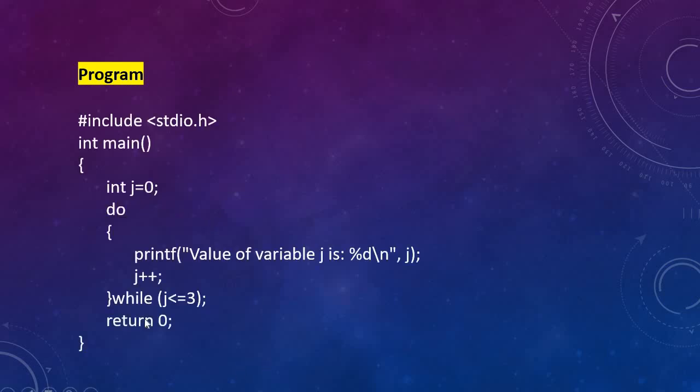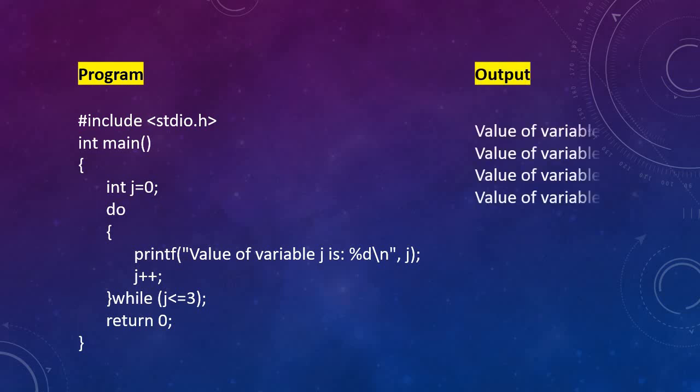Here I have initialized. See, in do while also we have all the 3 steps. First, j is the looping variable. So we are initializing j is equal to 0. We have the condition checking, and this is an increment loop. So I am incrementing the j by 1. That means j plus plus, j is equal to j plus 1. Okay. First do. So the control will execute the printf value of j is, we are printing the j value. So now before the condition checking, we are printing the j value. Let us see the output so that it will be easy for you to understand.